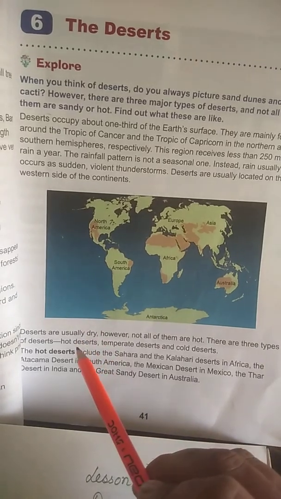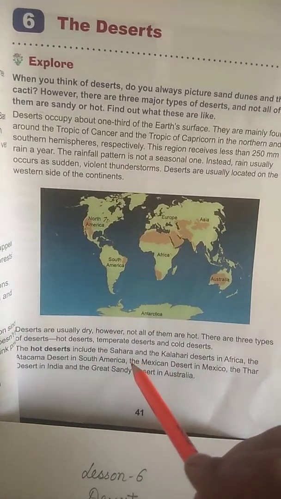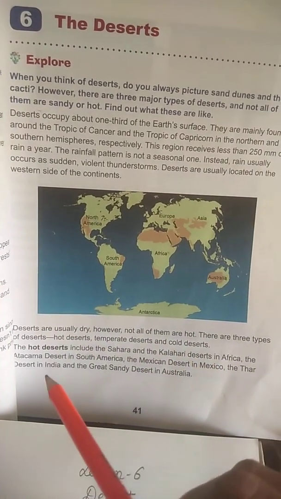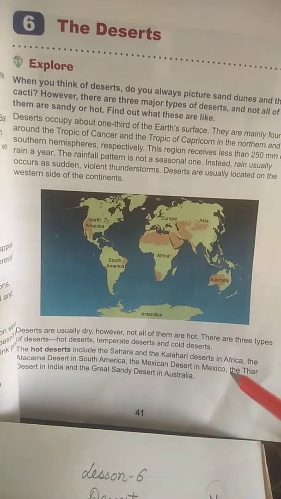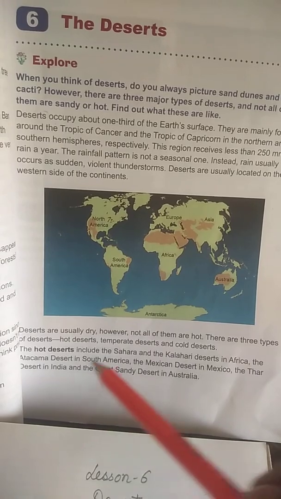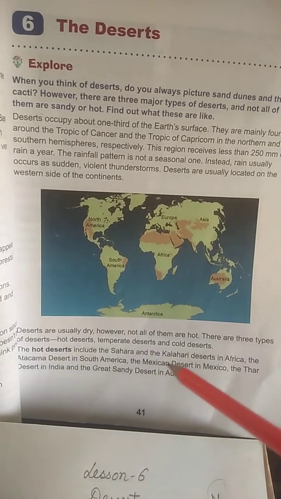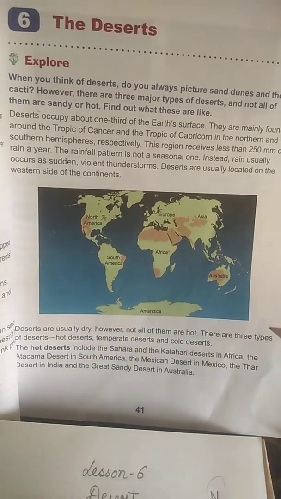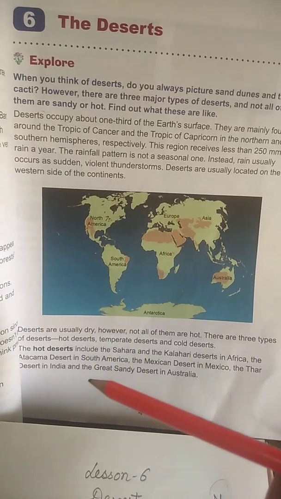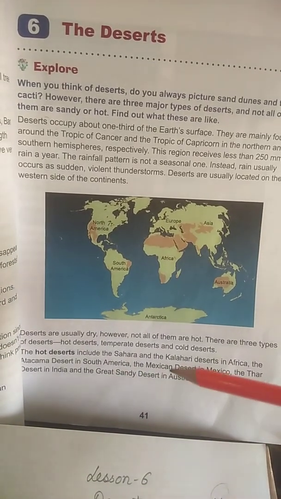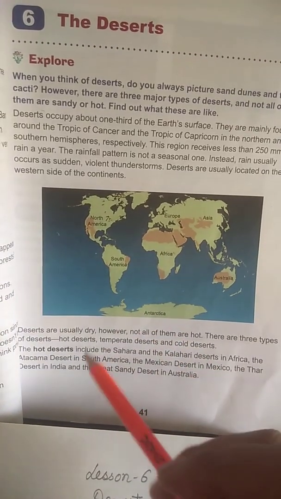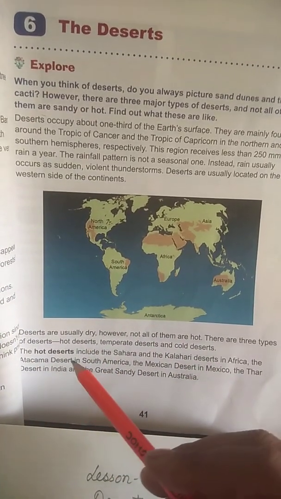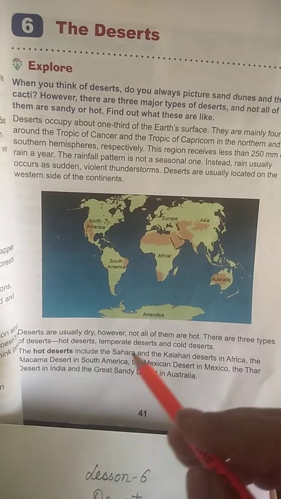There are 3 types of desert: hot desert, temperate desert, and cold desert. The hot deserts include the Sahara and Kalahari Desert in Africa, the Atacama Desert in South America, the Mexican Desert in Mexico, the Thar Desert in India, and the Great Sandy Desert in Australia. Here are the examples of hot deserts.